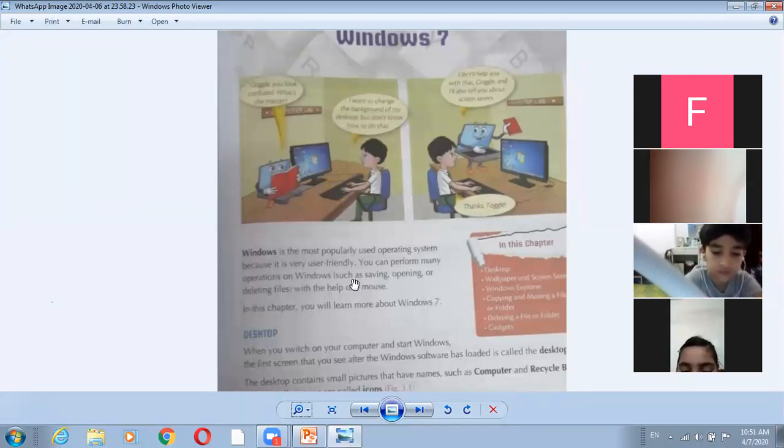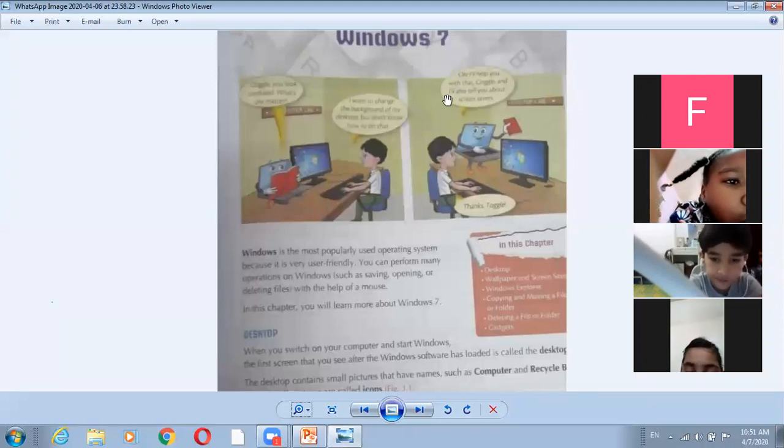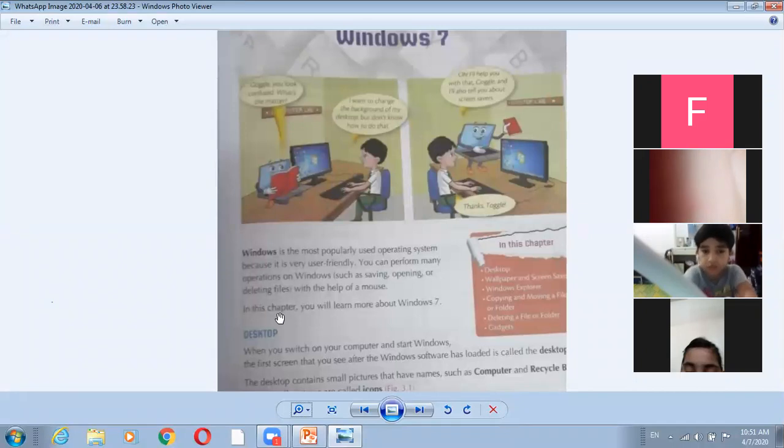You can perform many operations on Windows, such as saving, opening, or deleting files with the help of a mouse. And the thing that I'm using now is also called the mouse. In this chapter, you will learn more about Windows 7.